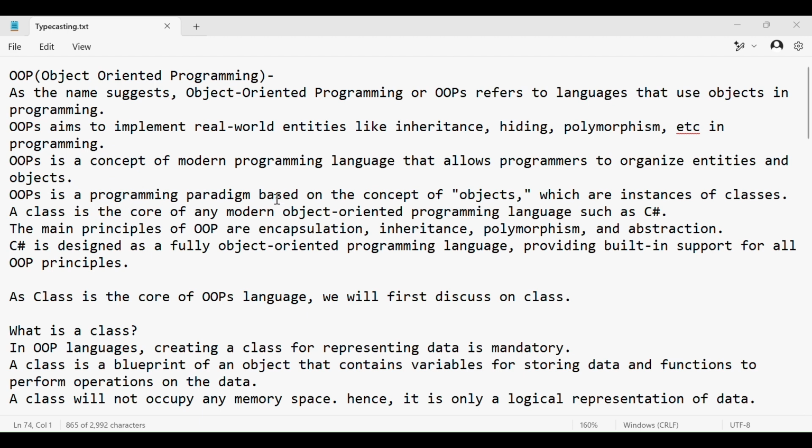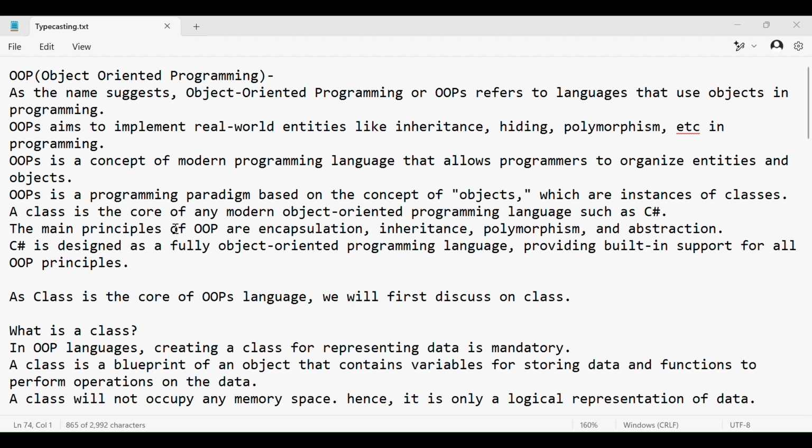OOP is a programming paradigm based on the concept of objects, which are instances of classes. So we can say an object is an instance of a class. A class is the core of any modern object oriented programming language such as C#. So class is the main core of OOPS, and C# is an object oriented programming language.